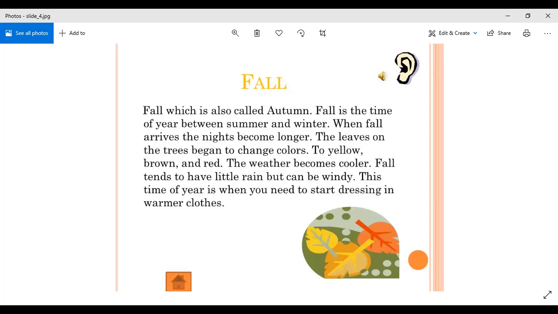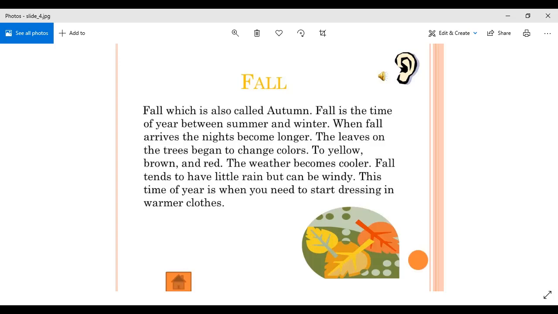So the autumn will start. When fall arrives, the nights become longer. The leaves on the trees begin to change their color. First, the leaves change their color. They turn orange, brown, yellow, and red. And the weather becomes cooler, right?